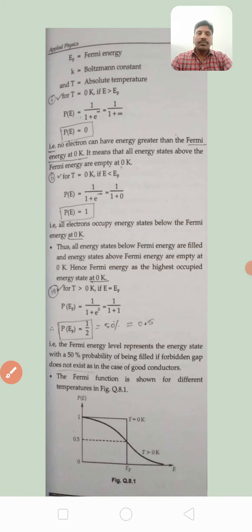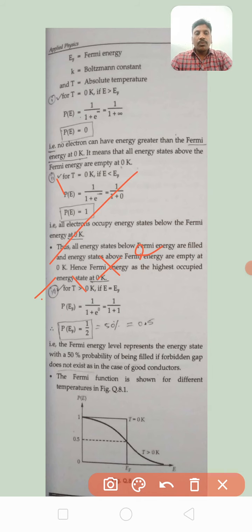So, let us apply this to the third case. That is 1 by 1 plus e to the power of (E minus EF) by KT, where instead of E you can write EF, or instead of EF you can write E. I am writing E instead of EF, so E minus E by KT.